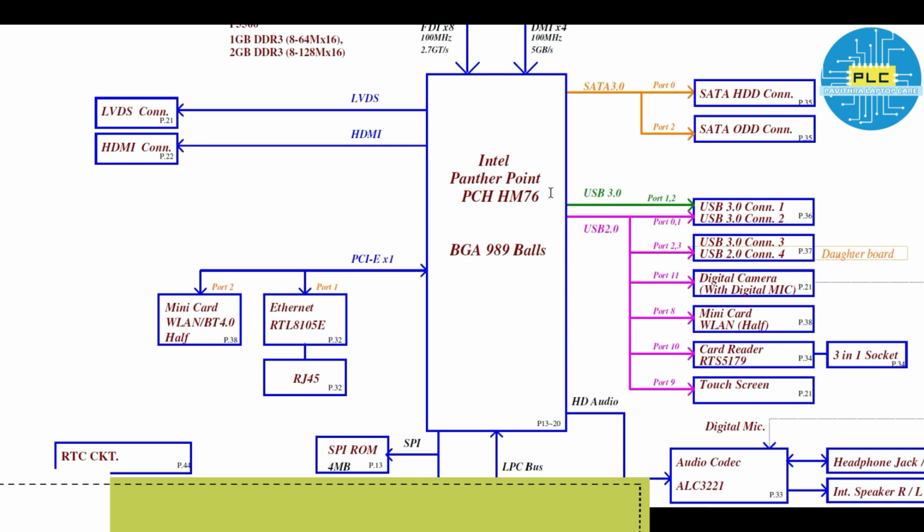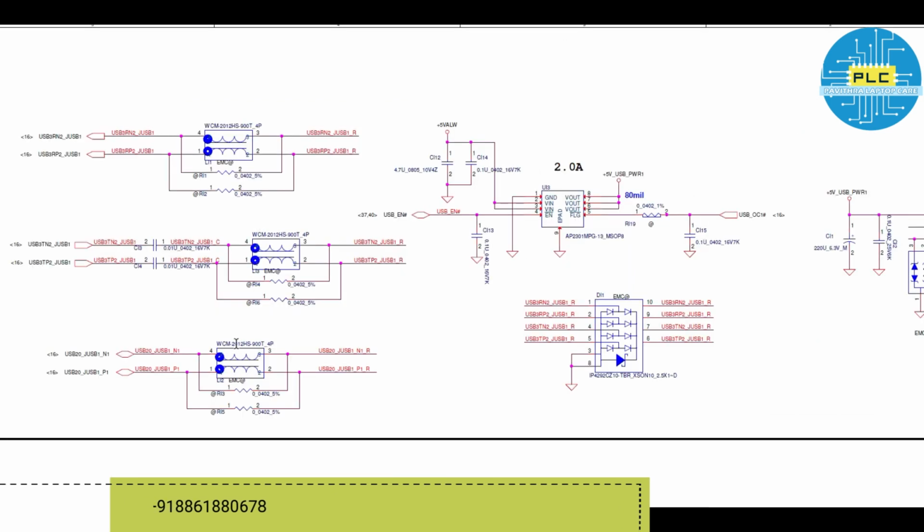How will it communicate? Through this USB bus, the USB communication port. What is USB? How many of you know? According to me, many people know this USB abbreviation: Universal Serial Bus. There are versions 1.1, 2.0, and 3.0, and this one is 3.0. So how it communicates with the PCH directly, we will check on page number 36. Directly we go to page number 36.